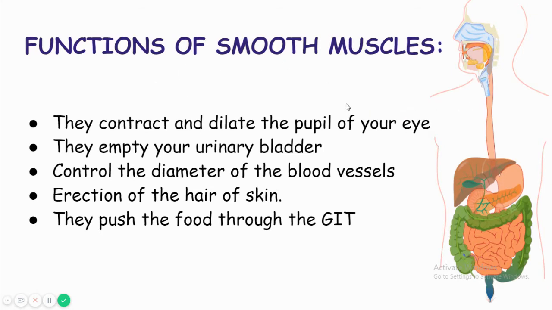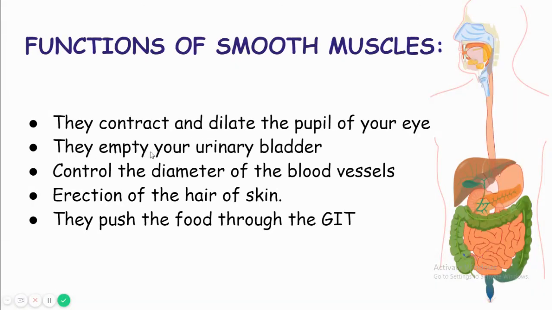There are many functions of smooth muscles. The important functions are they contract and dilate the pupil of our eye. So our eye has a pupil. The pupil has two types of muscles, the sphincter muscle and the dilator muscle. So the contraction and the dilation of the pupil, these two muscles, the sphincter muscle and dilator muscle, are smooth muscles. So smooth muscles contract and dilate our pupil.